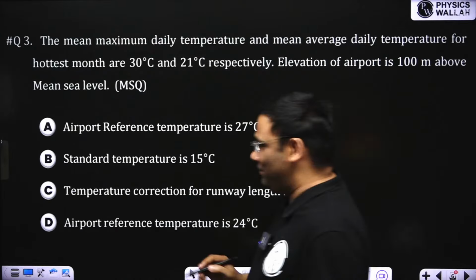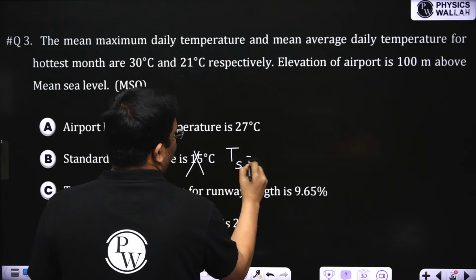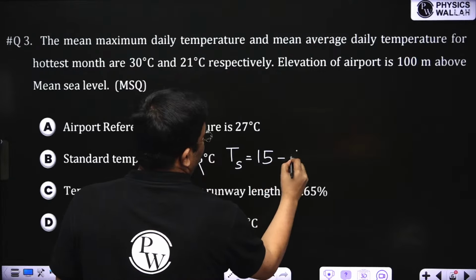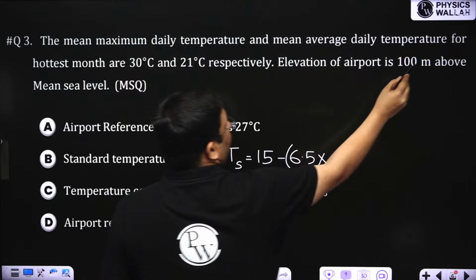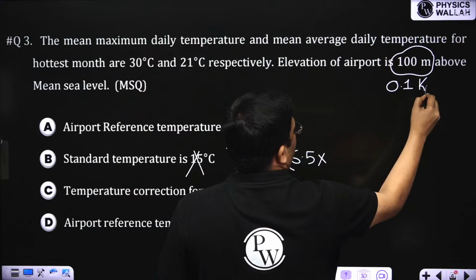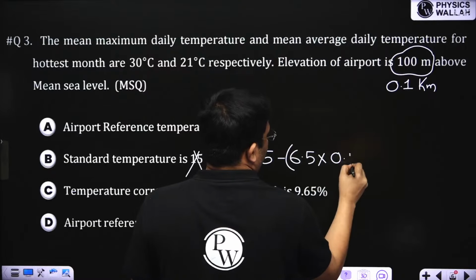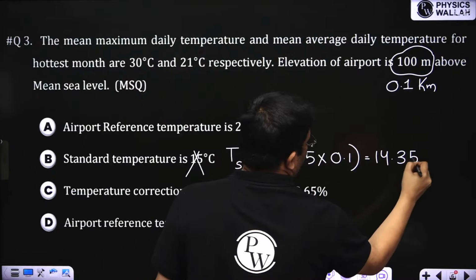Standard temperature will be 15 minus 6.5 into the elevation of the place in kilometers. This is 100 meters, which means 0.1 kilometer. So this comes out to be 14.35 degrees centigrade.